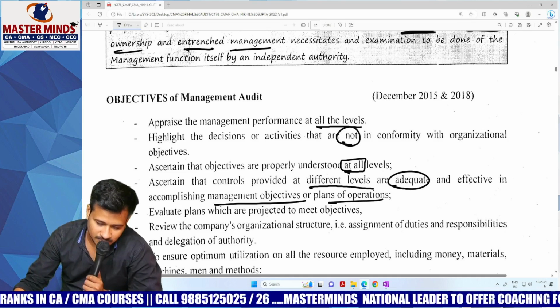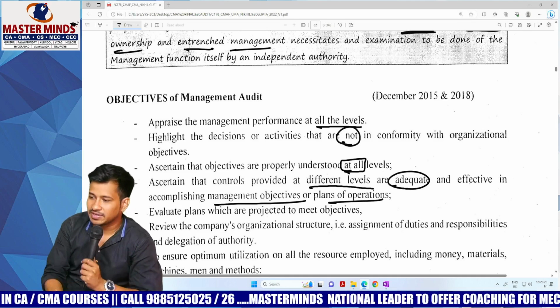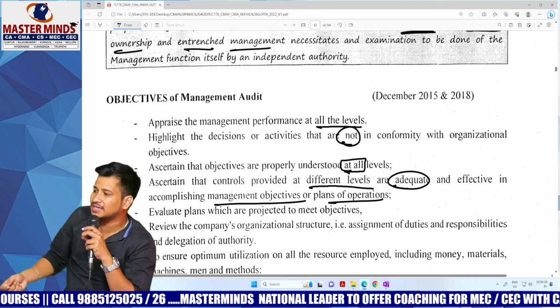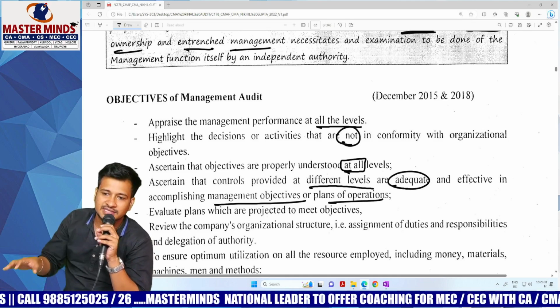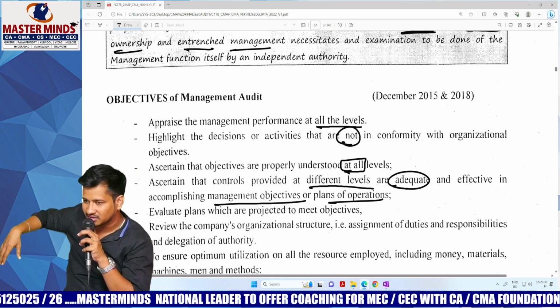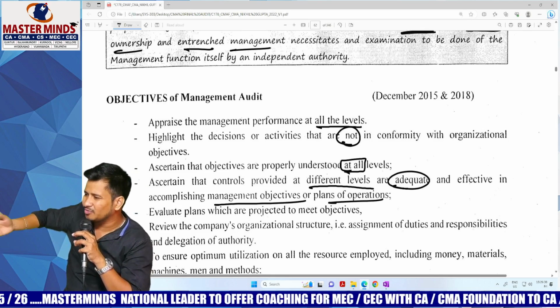Evaluate plans which are projected to meet objectives. That is very, very important. Something like I asked you. Just now Reliance Communication had introduced Jio, and it is telling that by 2030 we would like to get the leadership in the telecommunication market. Will anybody believe that? Obviously no.